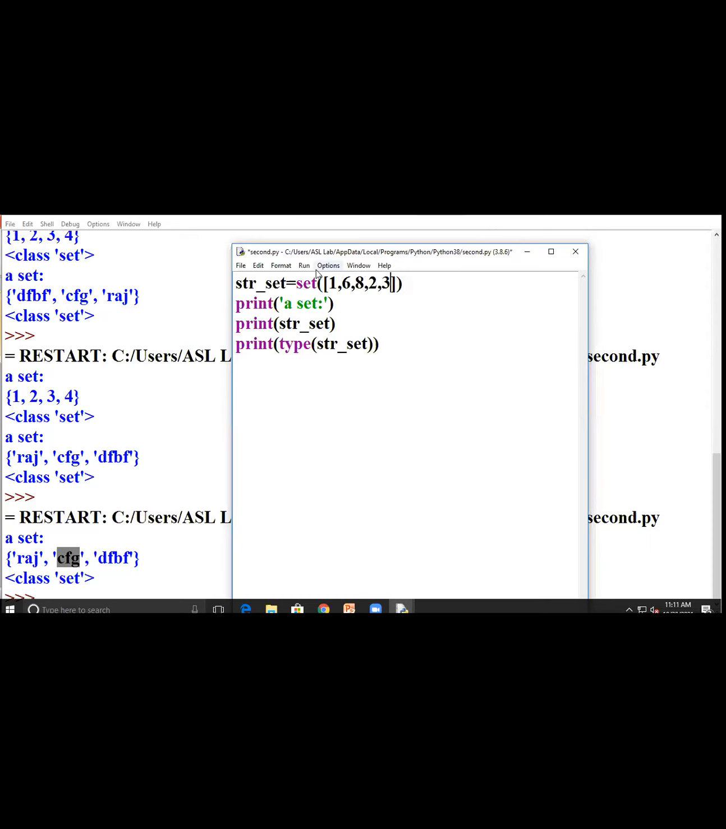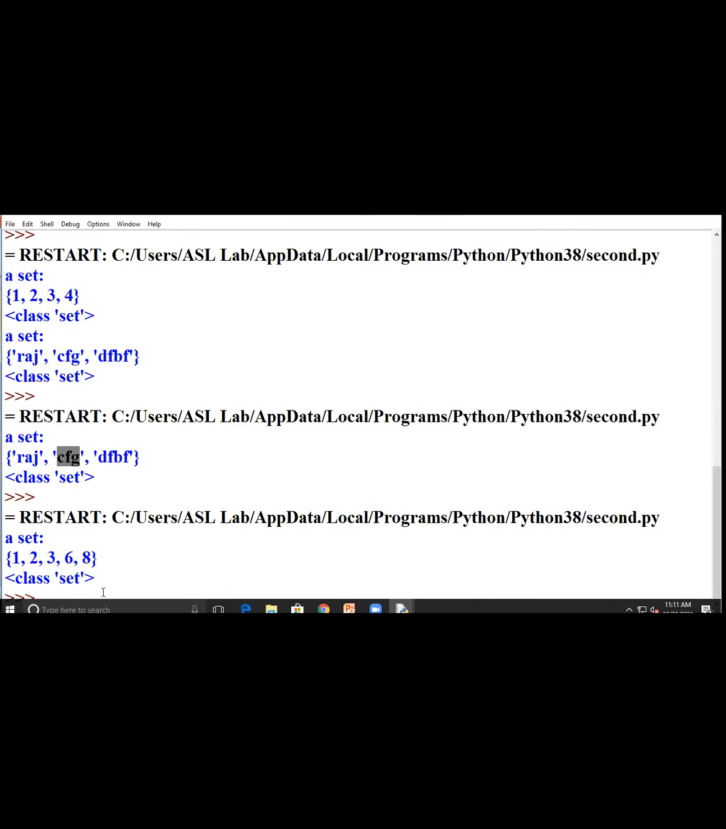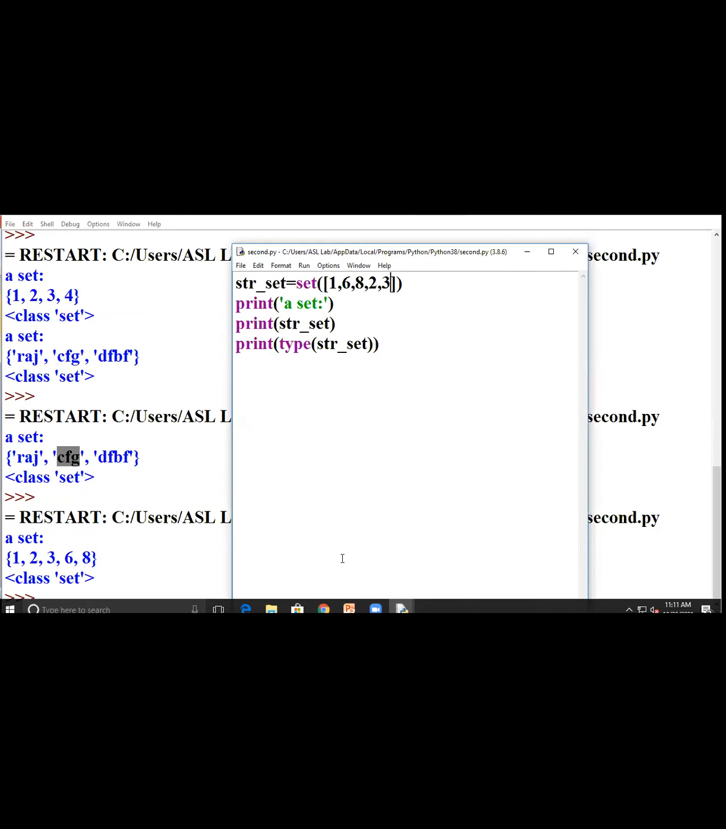Okay, like this, and we will run. So you have to see the output. It will arrange these words or integers in alphabetical order. You have to consider the sequence in ascending order. Here I write in my set 1, 6, 8, 2, and 3, but in the output it is in ascending order.